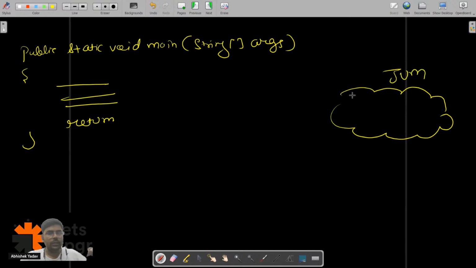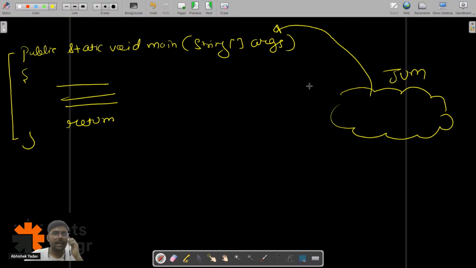I told you that this JVM is responsible to run the code. So it will search for this public static void main. Till this point, my JVM has not executed any line, and here I am calling public static void main because this is the entry point of the execution. From this point, execution will start.